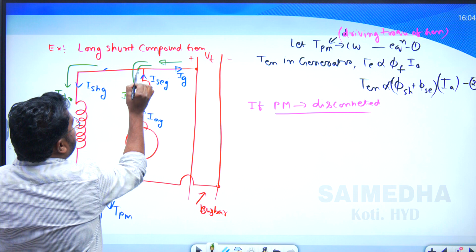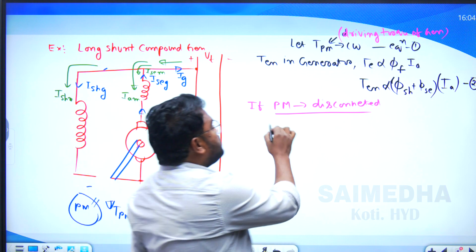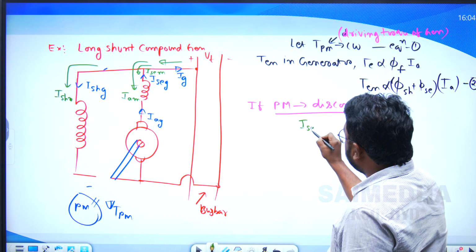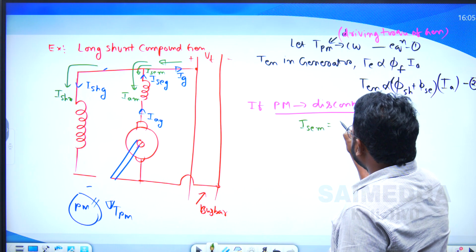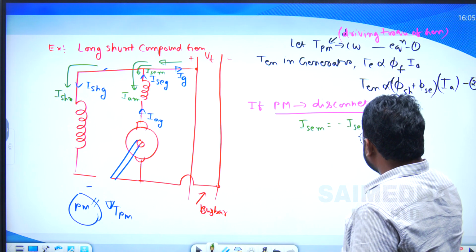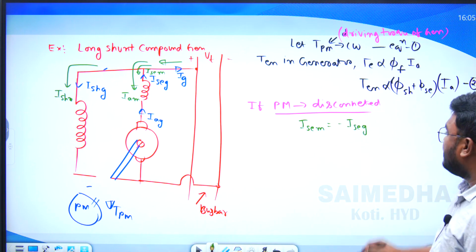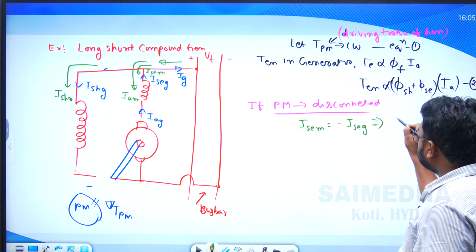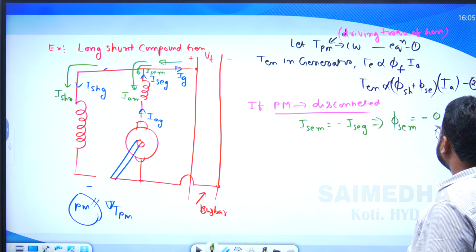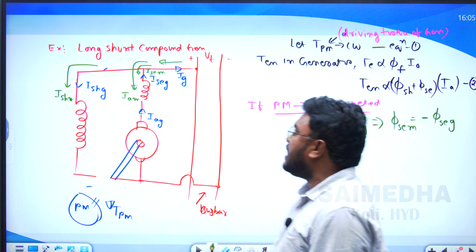Similarly, the series field current is also the same. What can I conclude here? If the prime mover is disconnected, the series field current in case of the motor is in the opposite direction to the series field current in case of the generator. I_sc,M indicates motor, I_sc,G indicates generator. Due to this, the series field flux in case of the motor is in the opposite direction to the series field flux in case of the generator. The minus sign indicates the opposite direction.